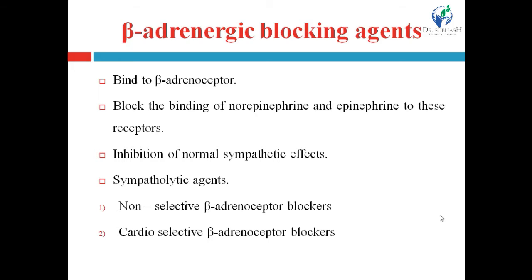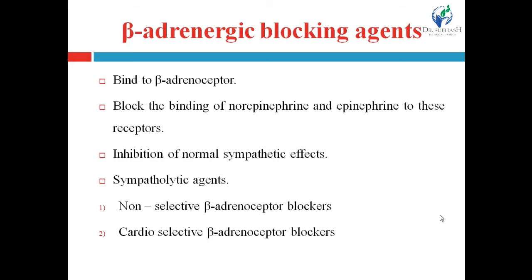The neurotransmitters of the sympathetic system are catecholamines, for example adrenaline, noradrenaline and dopamine. These neurotransmitters bind with the adrenergic receptor, either alpha or beta, and produce different sympathetic responses. So this drug, the beta adrenergic blocking agent, binds with the beta adrenoreceptor.